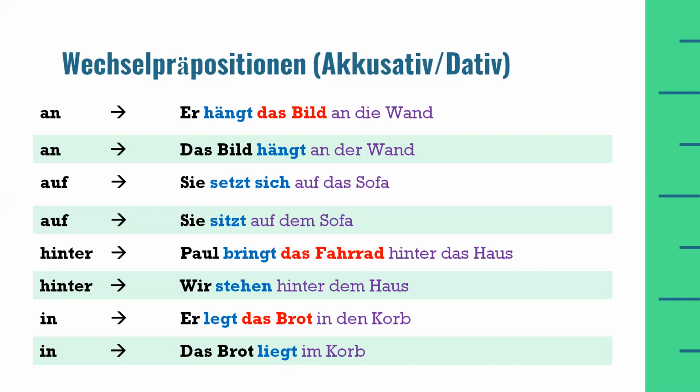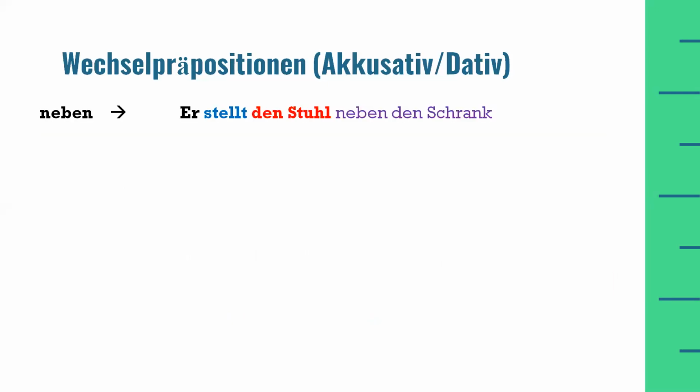And the answer will be das Brot liegt im Korb. So here I will automatically use the preposition in in dative case because the question is asked with the W question word wo. Next example of a two-way preposition is neben, which means beside or next to.